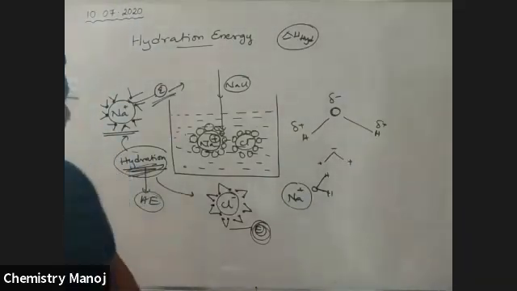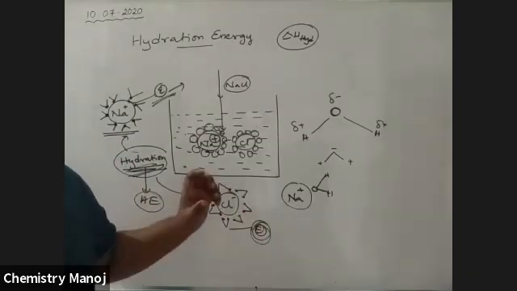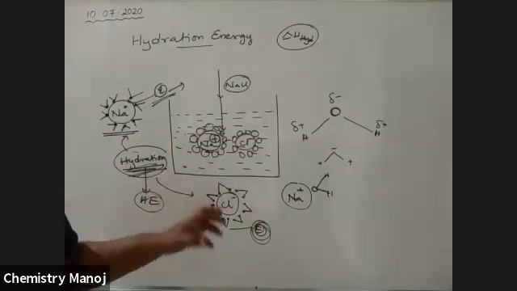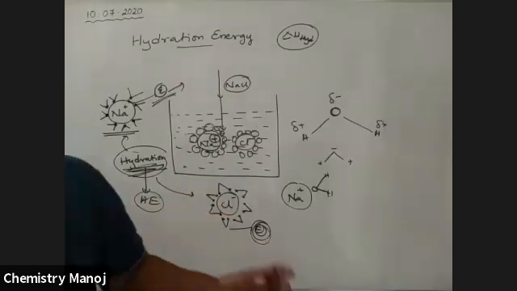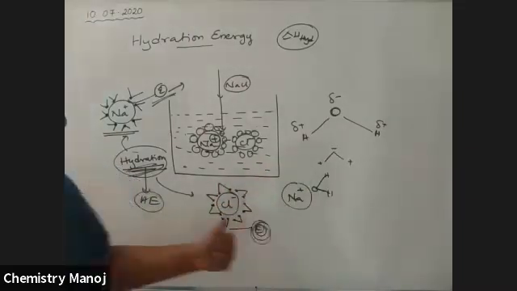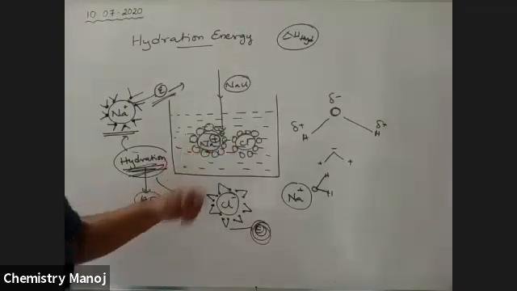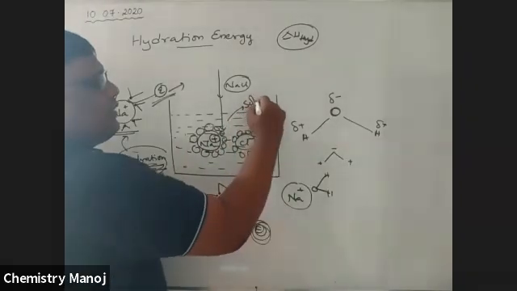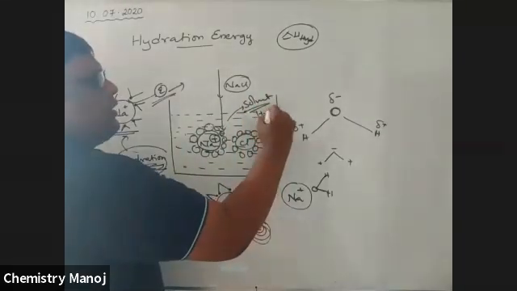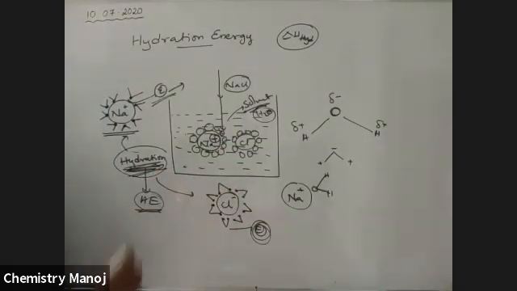Did you catch my point? This is the process of hydration. This hydration is due to the attraction of the water molecules with the ions. Where there is an attraction, automatically some energy will be released. Because of hydration, energy is released, and that energy is called hydration energy. If water is the solvent, the process is called hydration, and the released energy is called hydration energy.